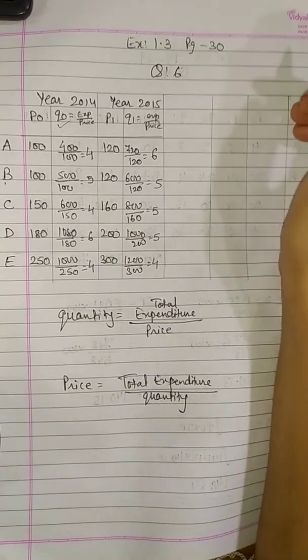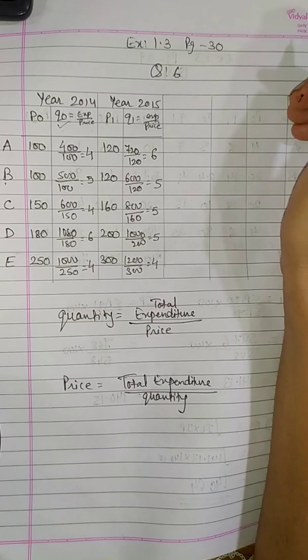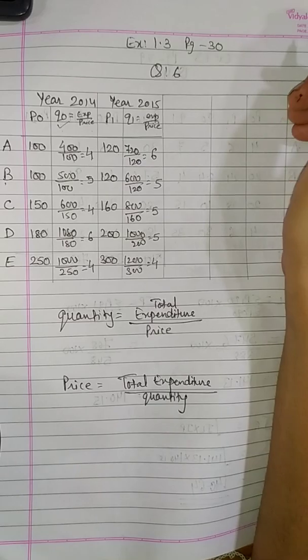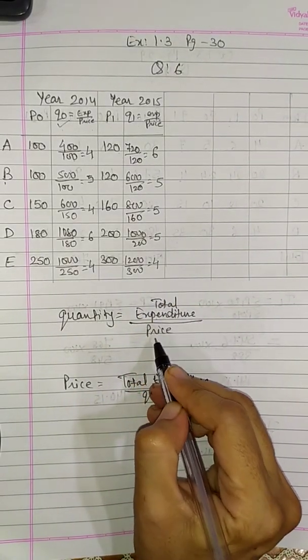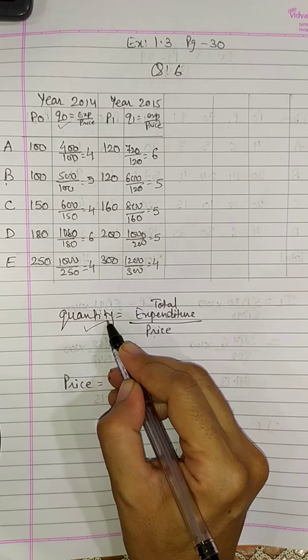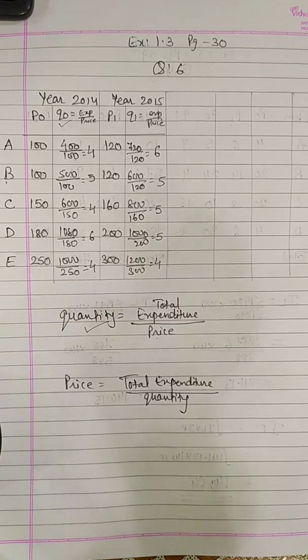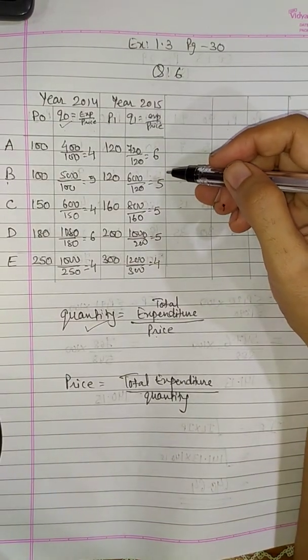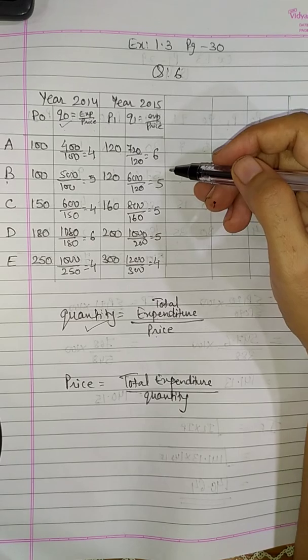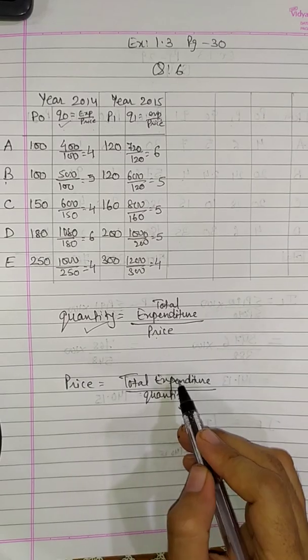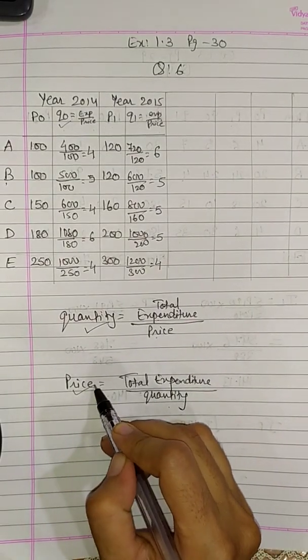Just keep in mind, while solving Laspeyres, Paasche and Fisher's index number, we want two things, price and quantity. Now in this question, price is given, but quantity is not given. So what I did, expenditure divided by price, you got the quantity. When total expenditure is divided by price, you will get the quantity. Now it is also possible that sometimes quantity will be given, but price will not be given. So what will you do? Total expenditure divided by quantity and you will get the price.